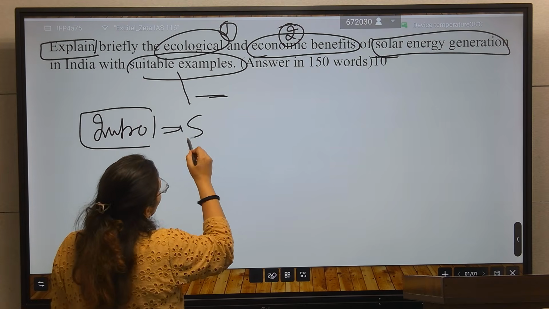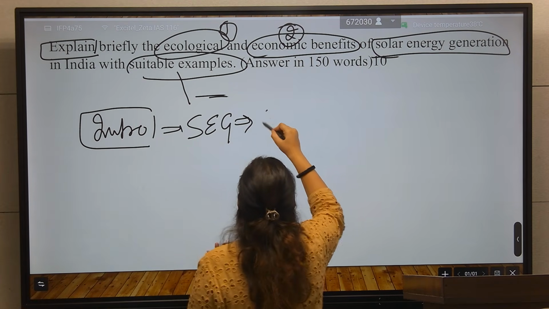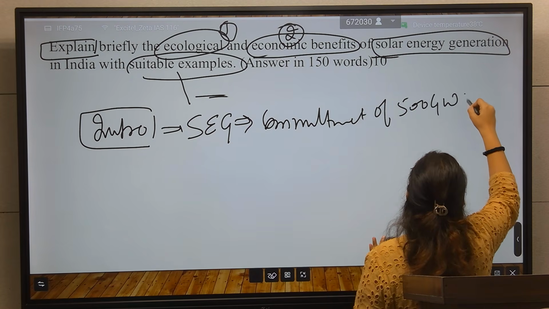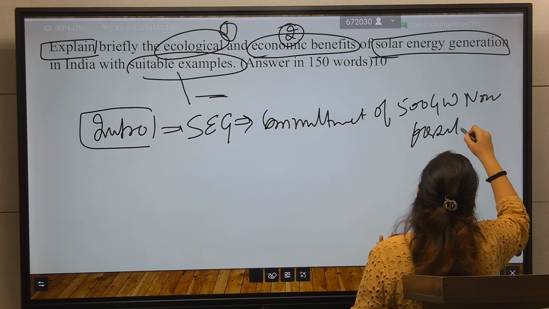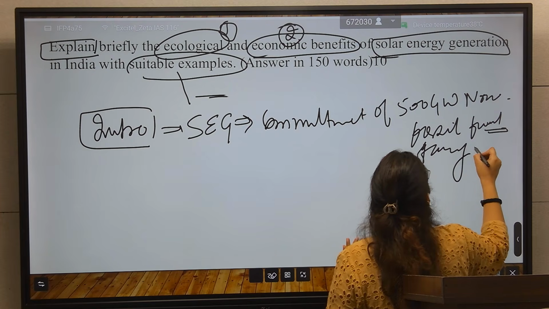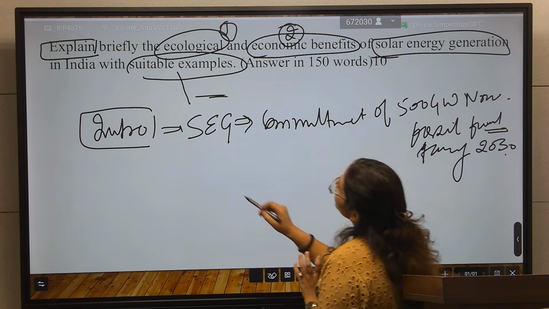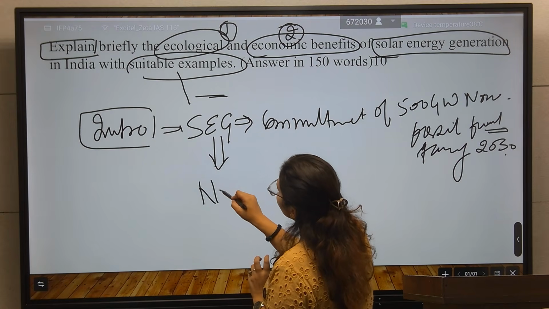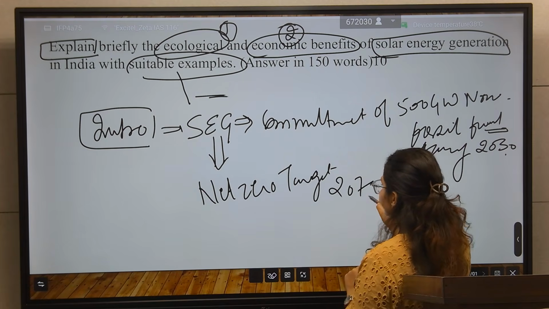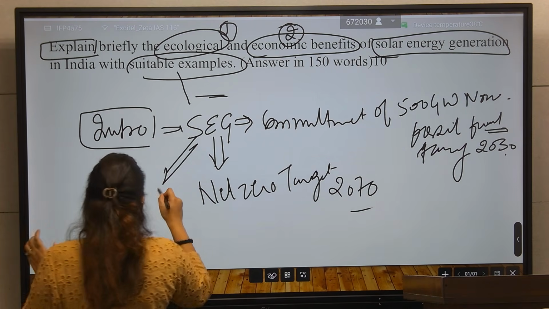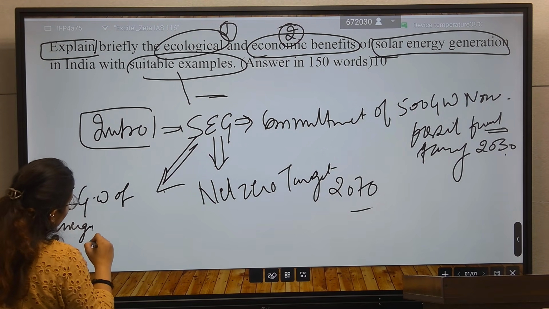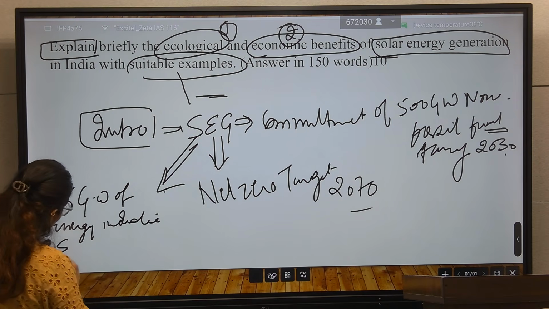you can link the solar energy generation with the global commitment of the 500 gigawatt non-fossil fuel energy target by 2030. You can also link with the net zero target of India by 2070, or recent data: 116 gigawatt of energy in India is from solar.